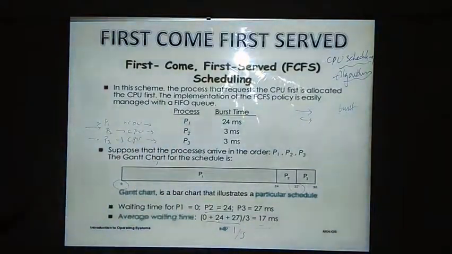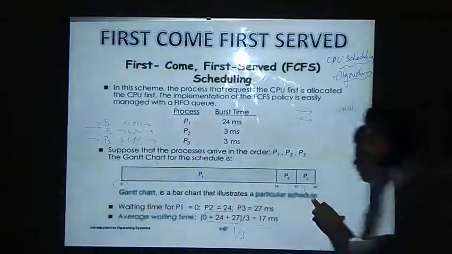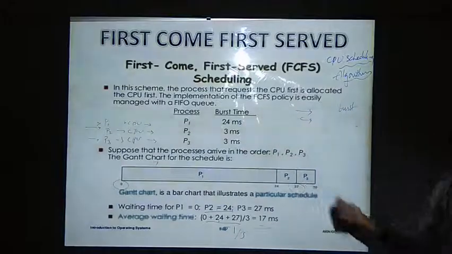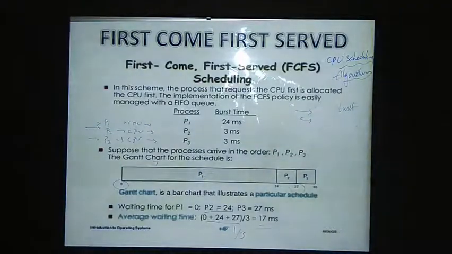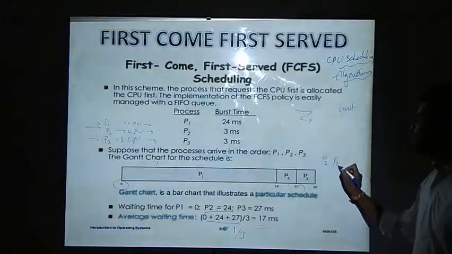Here the problem is, the waiting times of P2 and P3 are large, but they are taking a small amount of time to execute. But to get the CPU, they are waiting for a long time. That is the major problem we see in the first in, first out algorithm. Suppose the order is different, if P2 is arriving first, and then P3, and then P1.